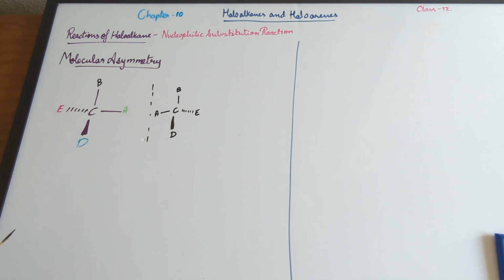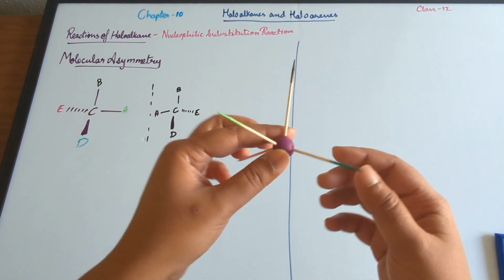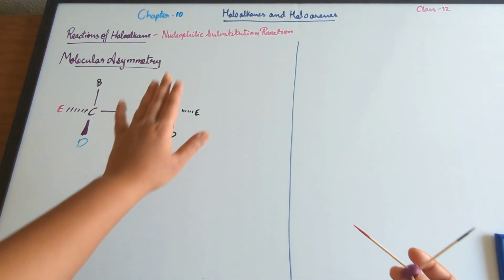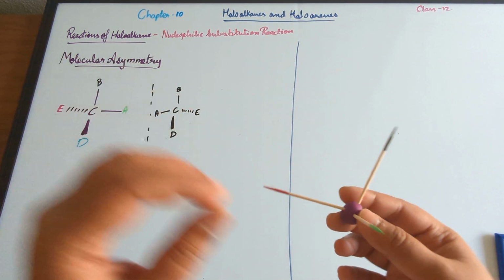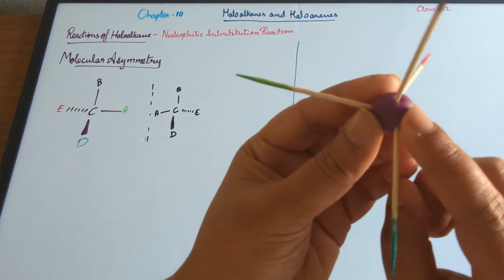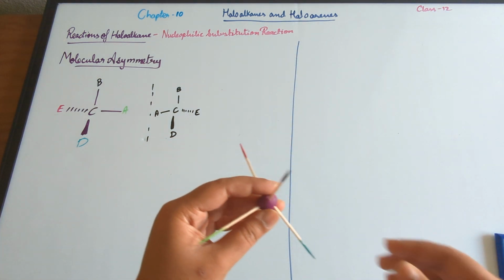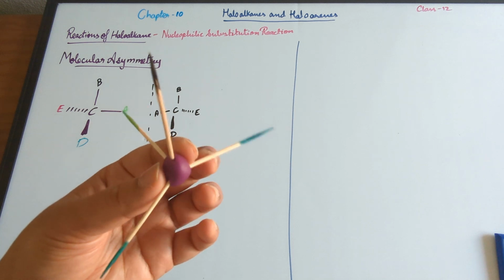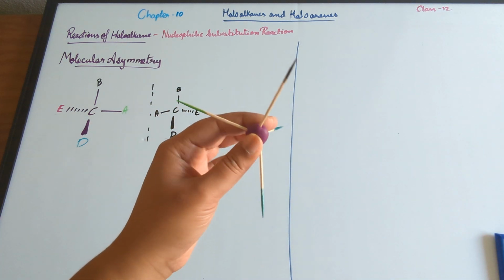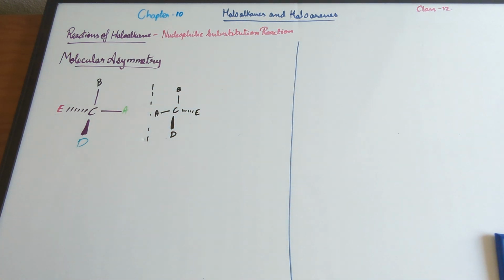So they said that when you have a carbon which is attached to 4 different substituents, its mirror images are not superimposable. So I can't place this on this and it'll be the same structure, because of the various substituents. This particular carbon which is attached to 4 different substituents is called an asymmetric carbon. Let's, for example, take the pink one out and replace it with another blue one. Then this carbon automatically is not asymmetric because it is attached to 2 similar substituents.